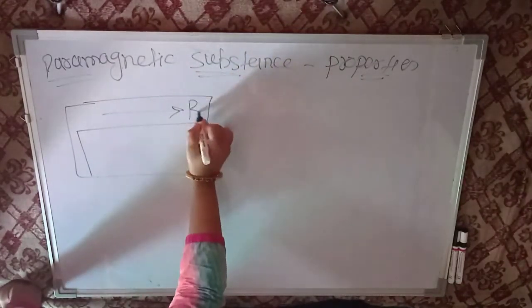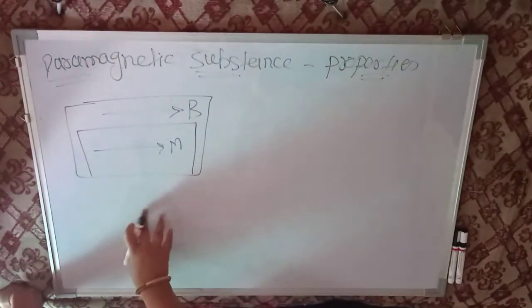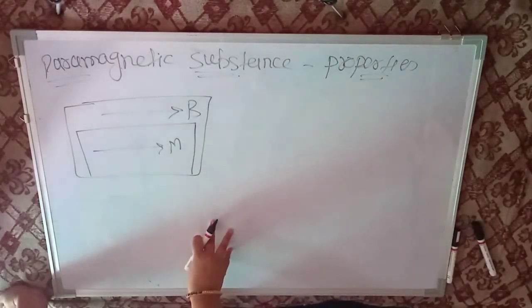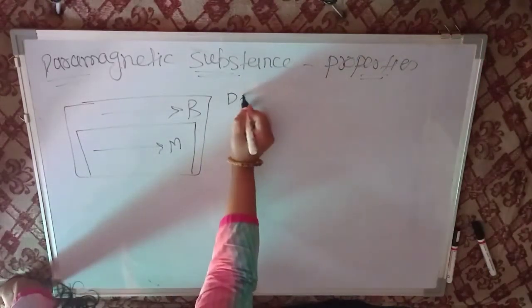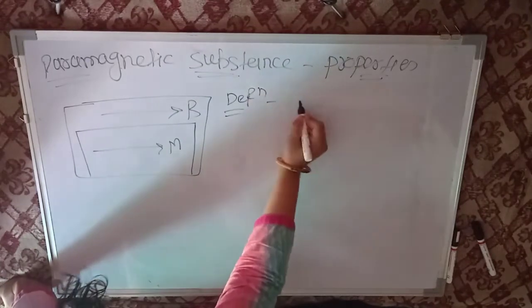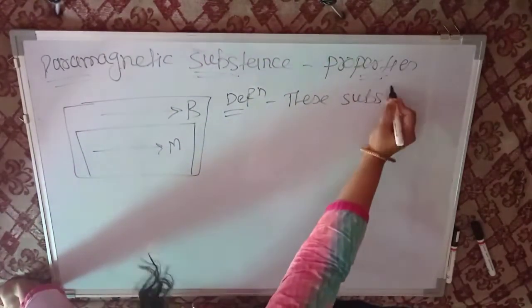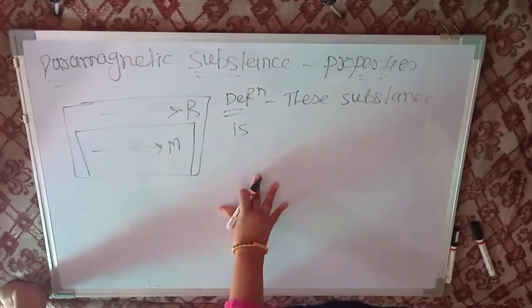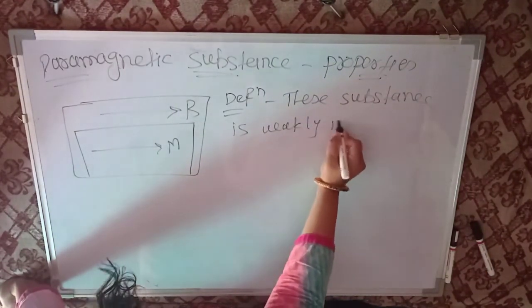This is the point B and this is M. Now the definition of paramagnetic substance. This paramagnetic substance is defined as the weakly magnetized substance.